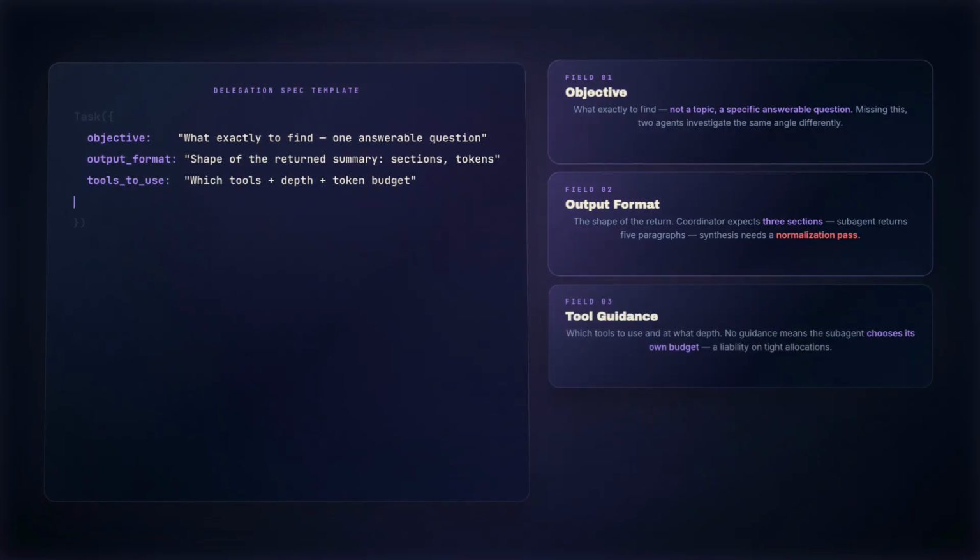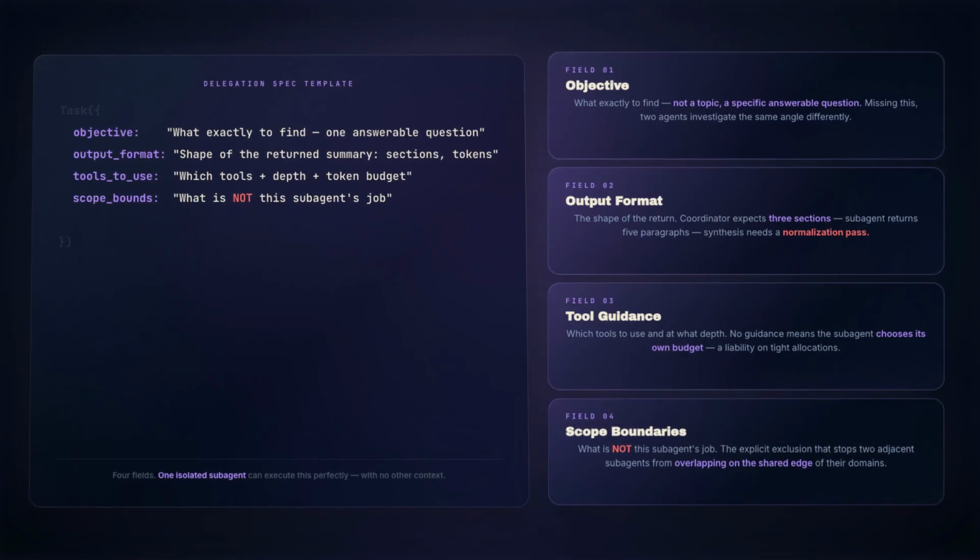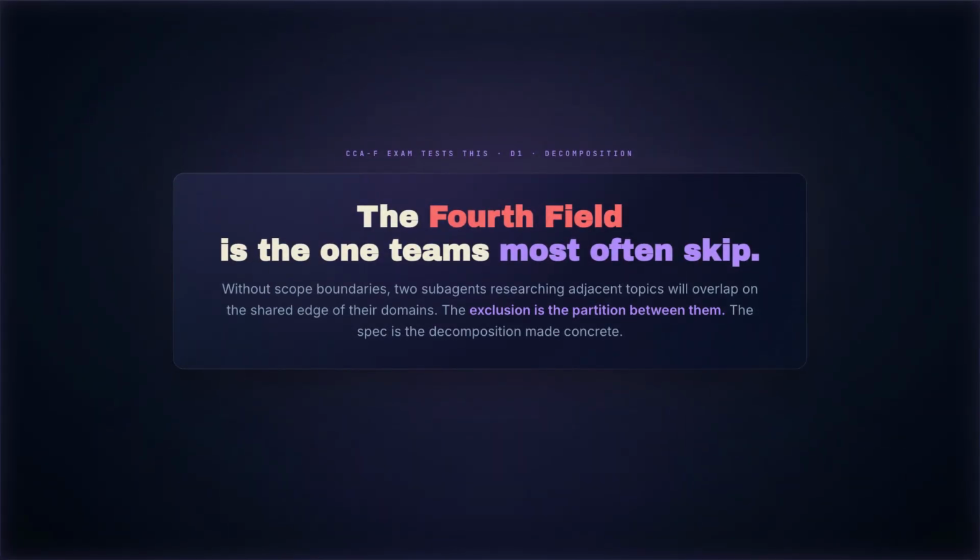Field 3, tool guidance. Which tools to use and at what depth? A subagent given no tool guidance will choose its own budget. Sometimes that's fine. On a tight token budget, it's not. Field 4, scope boundaries. What is not this subagent's job? The explicit exclusion that prevents 2 adjacent subagents from overlapping on the shared edge of their domains. The 4th field is the one teams most often skip.